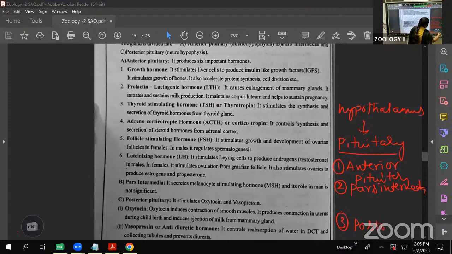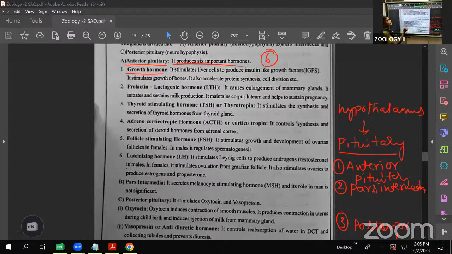Posterior pituitary. Now the anterior pituitary, observe here. The anterior pituitary is also called the adenohypophysis. It produces six main hormones. What are the six hormones? The first is the growth hormone, also called somatotropin.